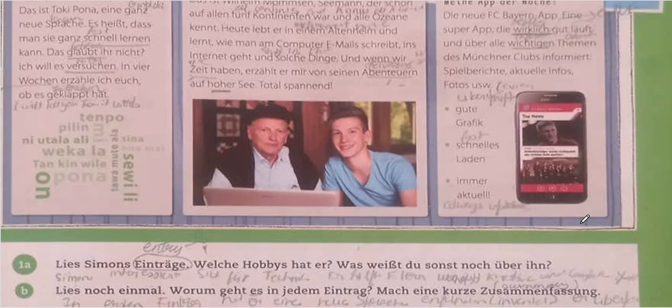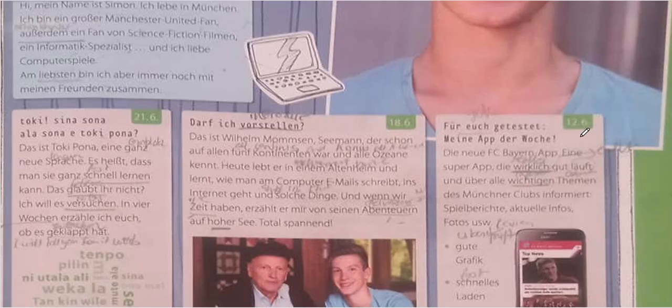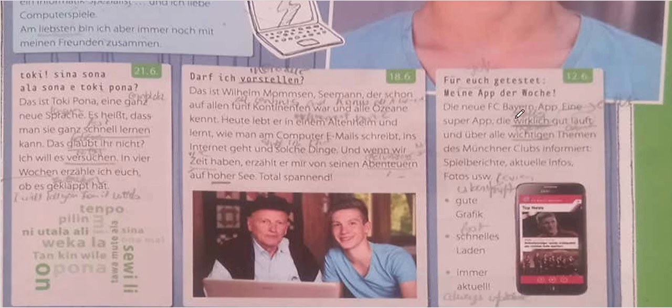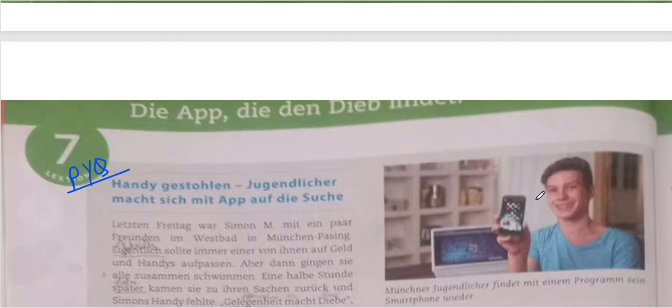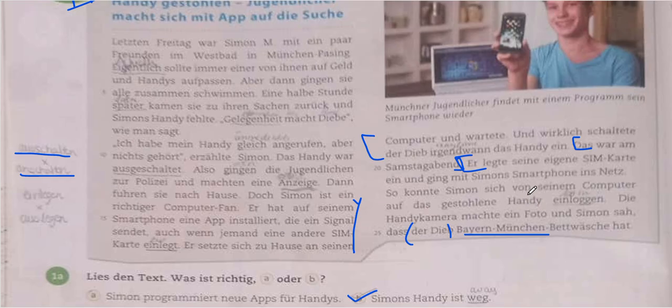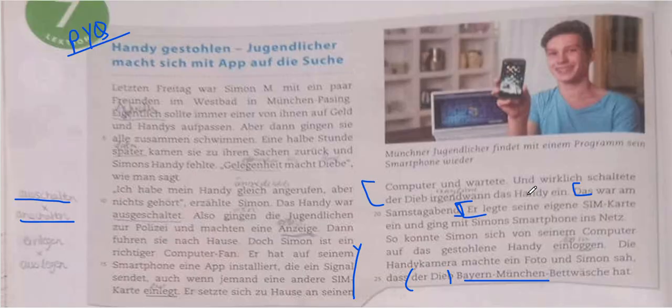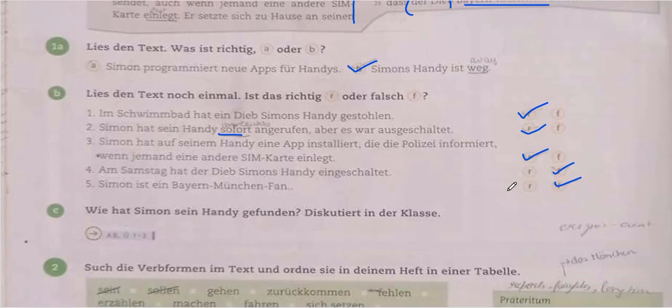Many people might get confused from this previous text of Simon, where it says that he has an app of FC Bayern, or he likes Munich clubs and all. But please, whenever you're talking about such questions, we need to keep in mind the information that they have given us, not here and there. According to this text, is it correct? No. So we will take false for now. If you think any of the answers are wrong, if you have another explanation, please comment it down below.